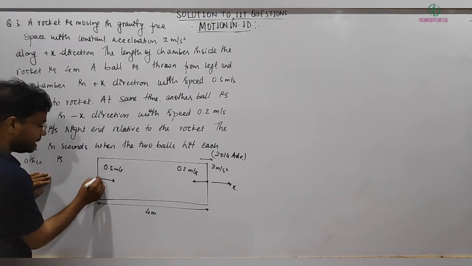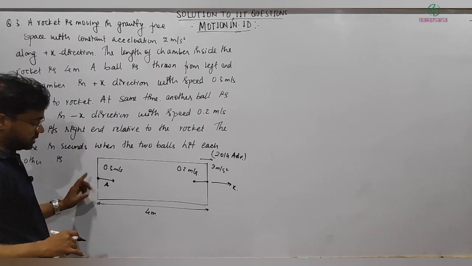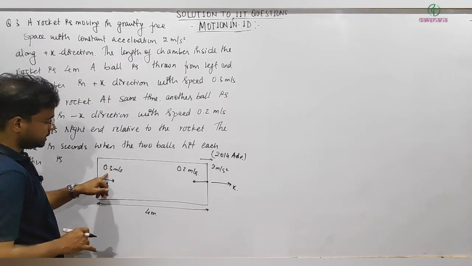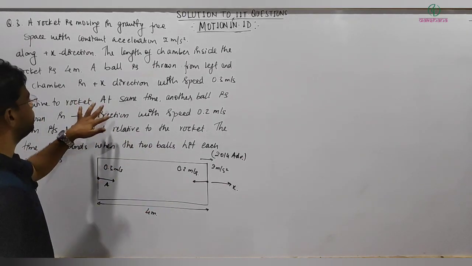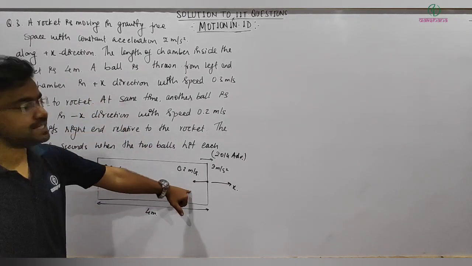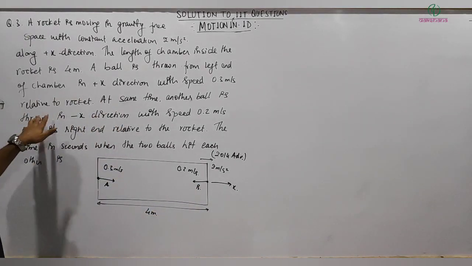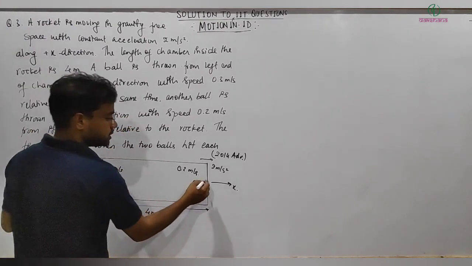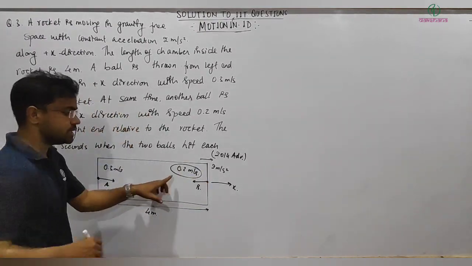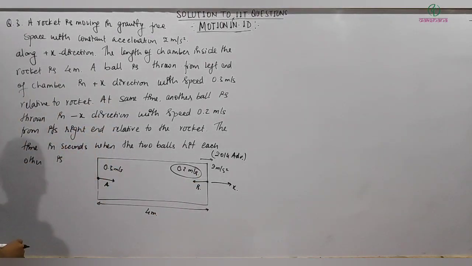So one ball, let me write it, this is ball A, is thrown from the left end of the chamber with this much speed relative to the rocket, in the positive x direction. At the same time, another ball, ball B, is thrown in the negative x direction with a speed of 0.2 meter per second, from its right end. This is also relative to the rocket.